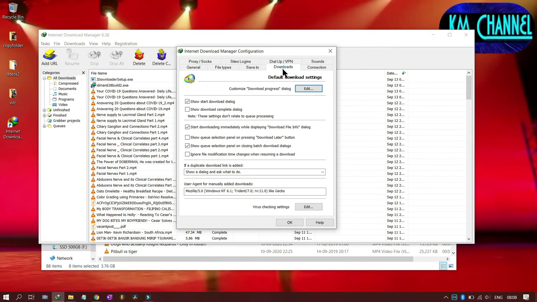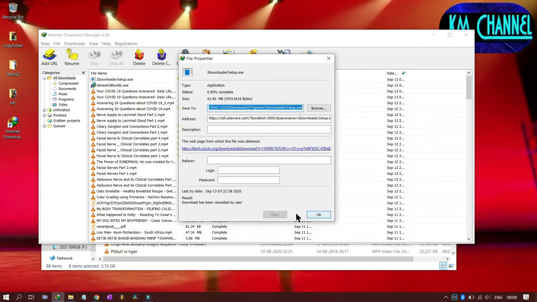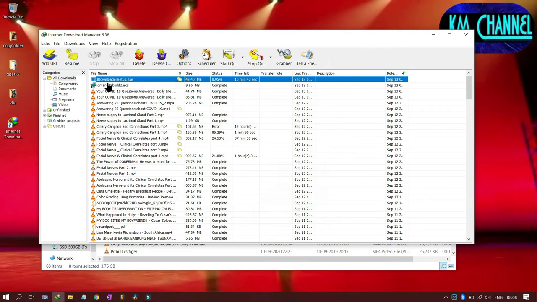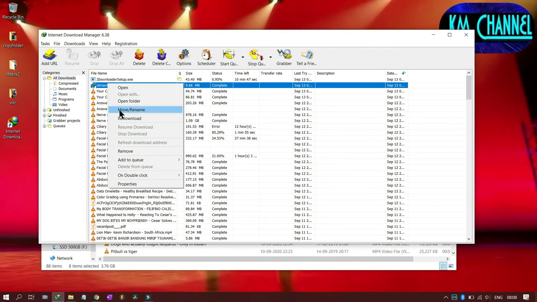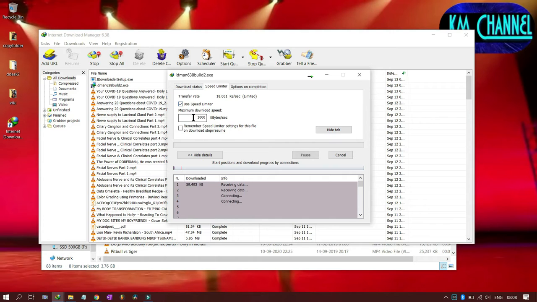Okay, one more thing I will show you. Let us say I click on re-download, and the download has started. Okay, speed limiter. For this particular file, I want to make it 10 kilobytes per second. Right now the speed is already so slow.